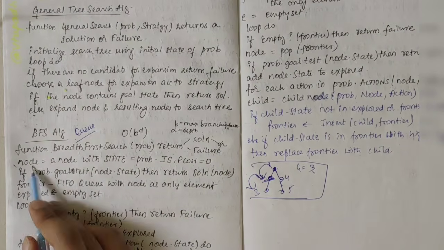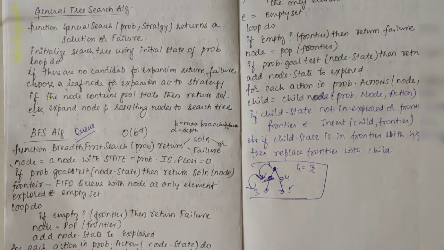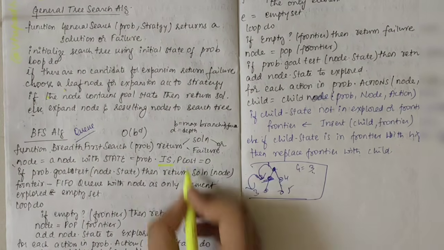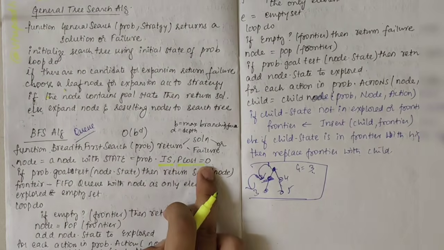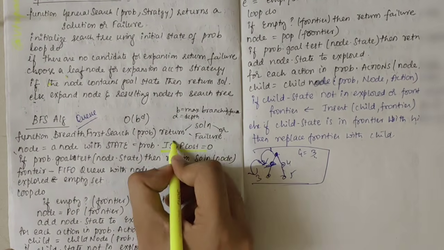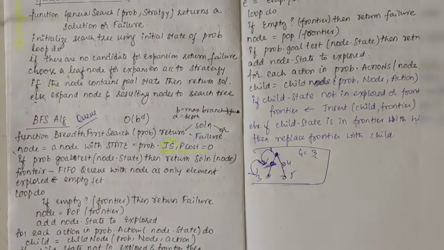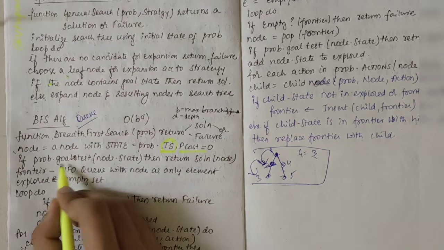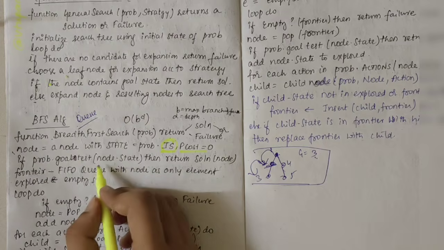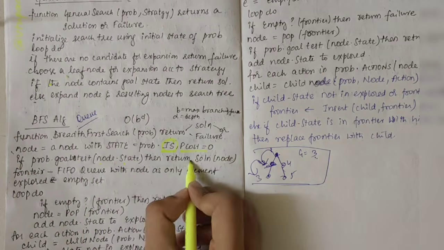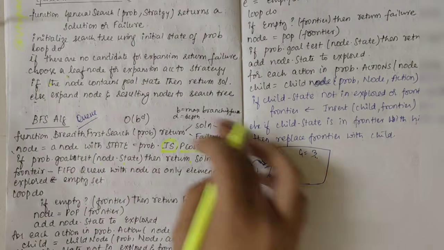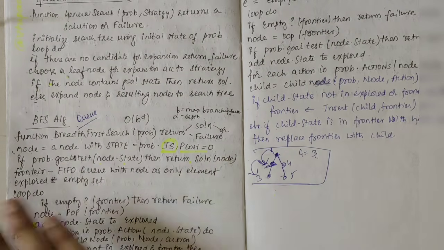Firstly we take a node and initialize it with the initial state, and the path cost is 0 to start, because we are going to define the path cost later. Then, if problem.goal test of node.state returns true, then we have found the solution. You give the solution back and the program ends there.